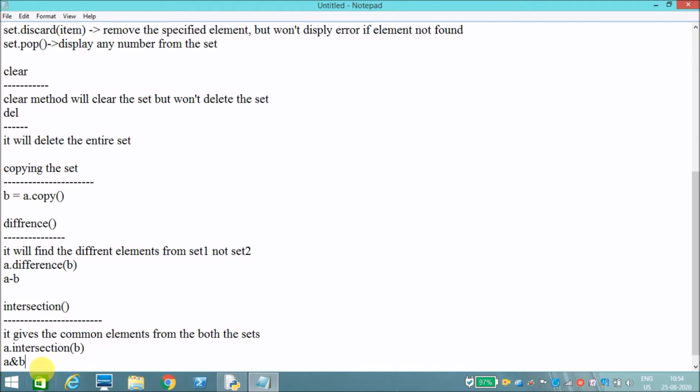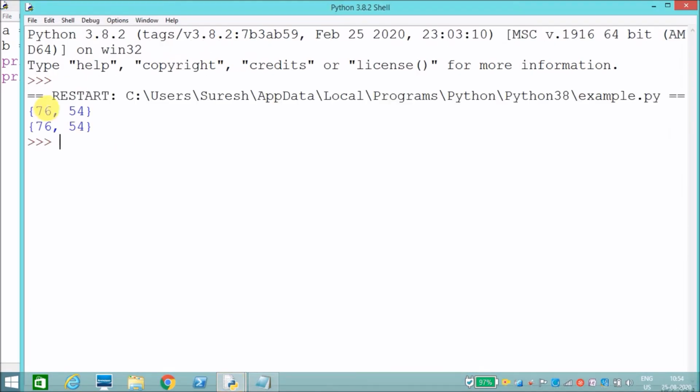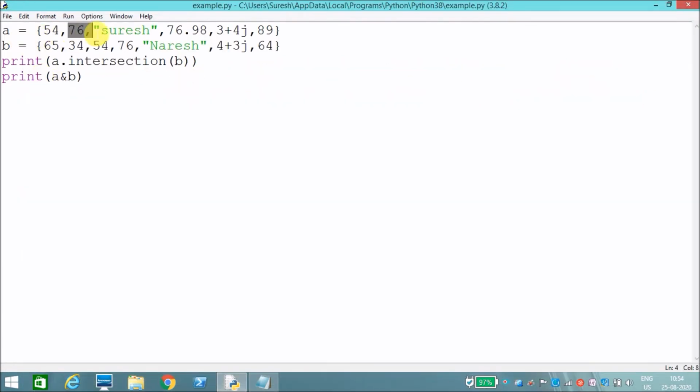Now let's check with an example. A dot intersection of B. We can also find it using the and symbol. Now I will execute this. The common elements from both sets are 76 and 54. Intersection will give the common elements from both sets. Okay, next method.